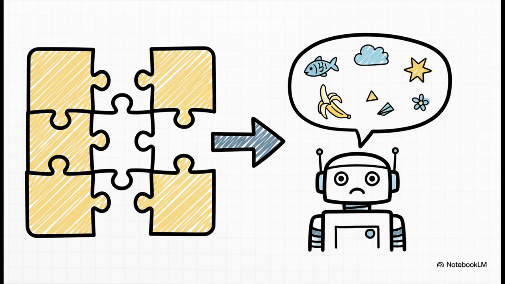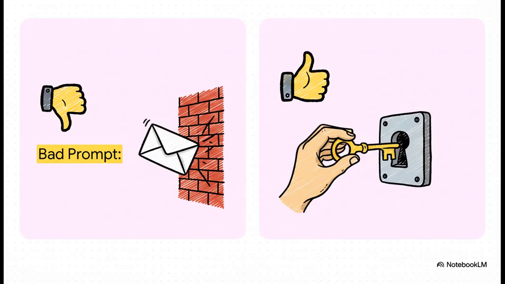A prompt that doesn't have any background information forces the AI to just make stuff up, and you end up with something that has nothing to do with what you actually need. A bad prompt like, "write a sales email," is just going to give you a generic template you could find anywhere online. But the good prompt, that one is a precision tool.